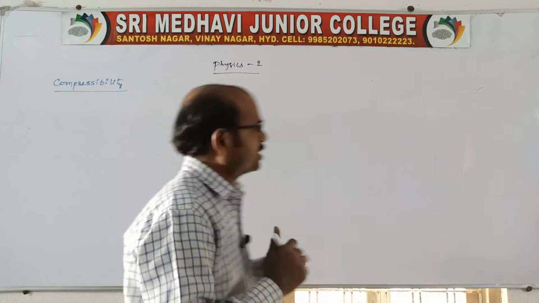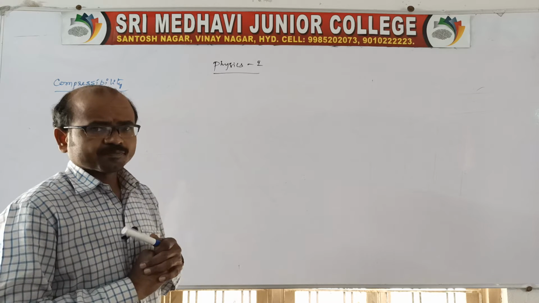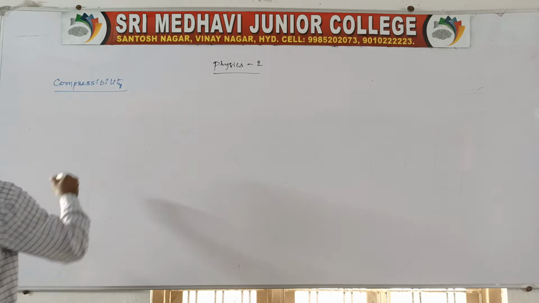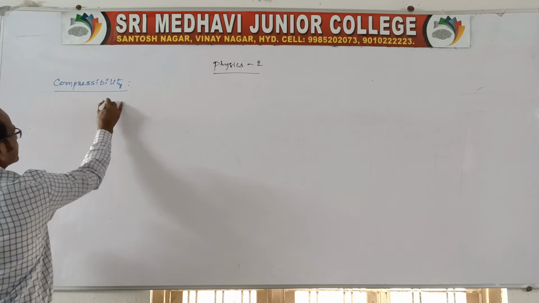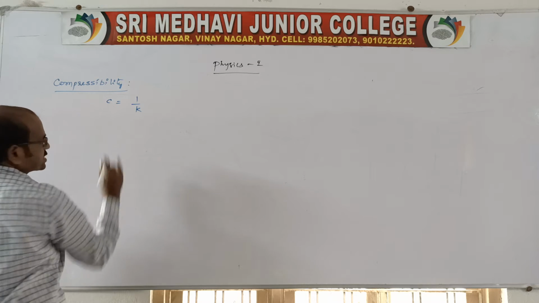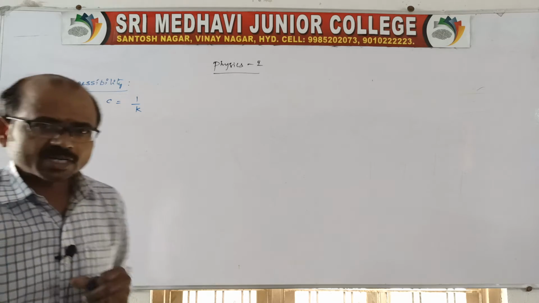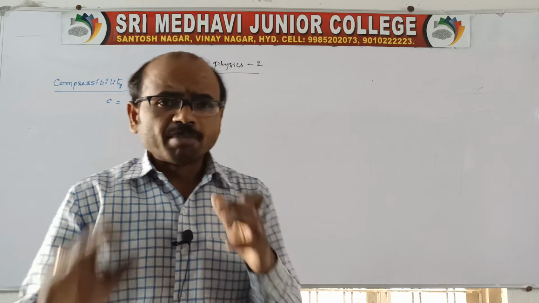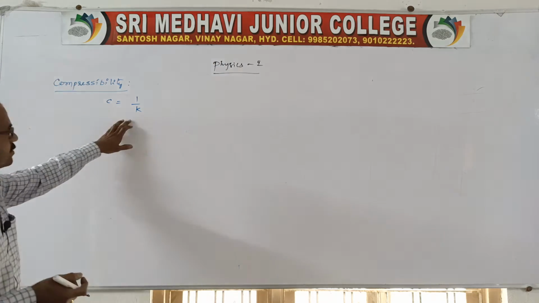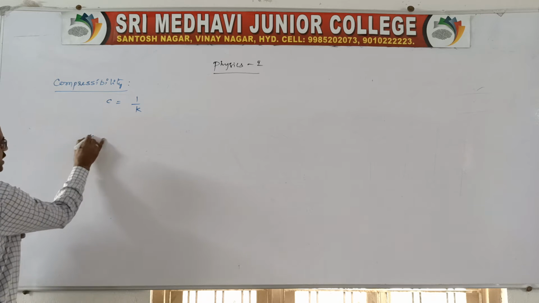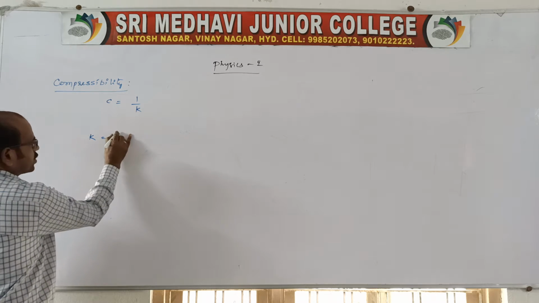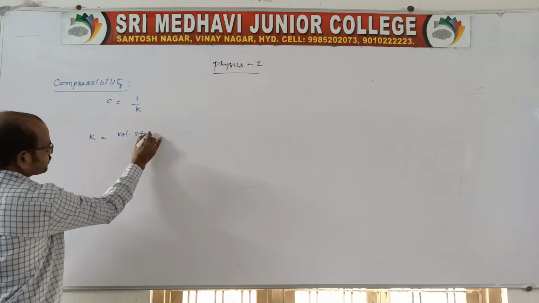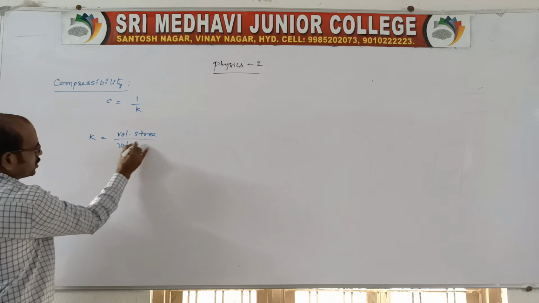We know bulk modulus, right? Bulk modulus is K. Compressibility is the reciprocal of bulk modulus. Clear? Bulk modulus K is volume stress by volume strain, right?